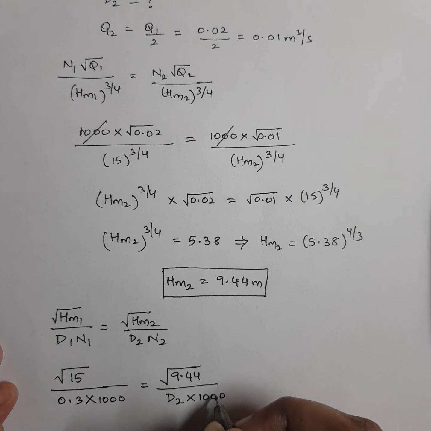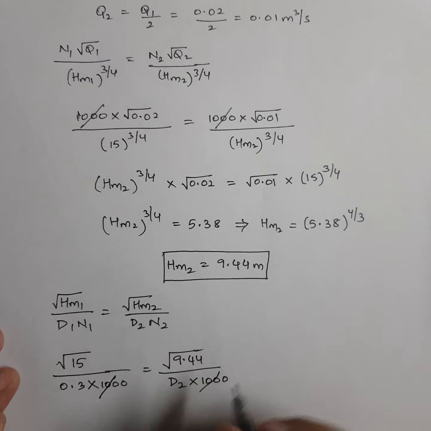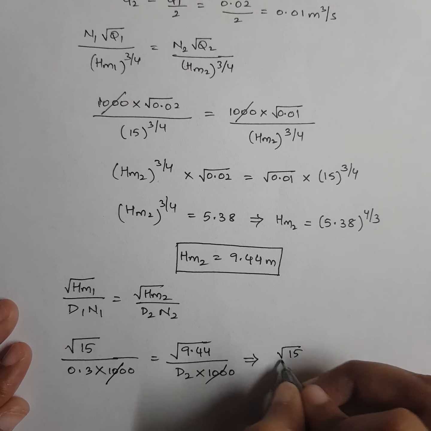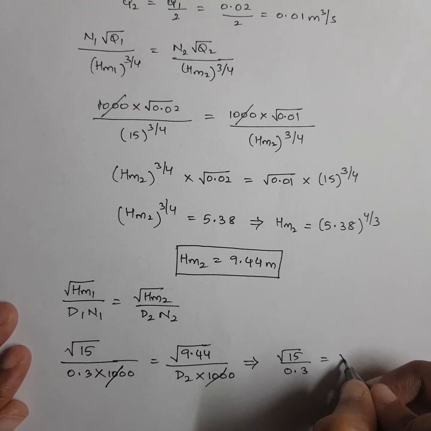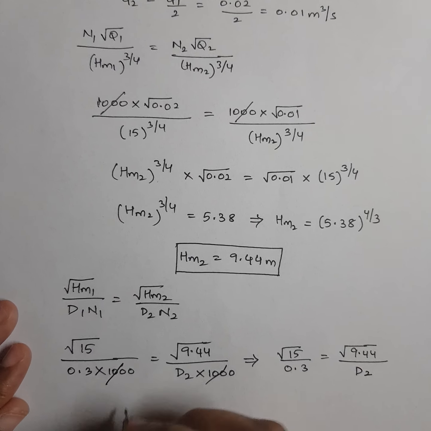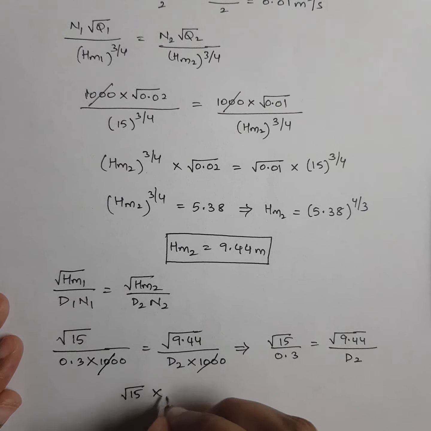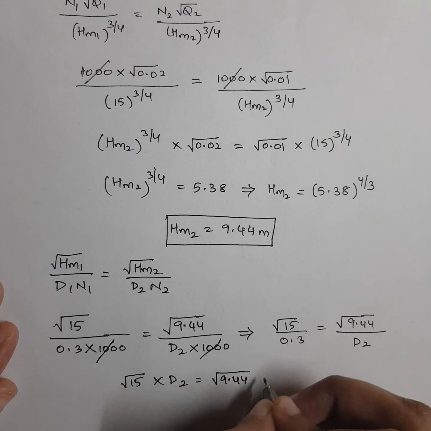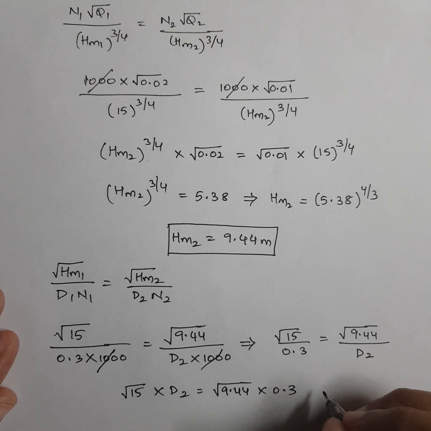is again 1000. You can cancel out 1000 and 1000, right? So what are you left with now? Under root 15 by 0.3 is equal to under root of 9.44 by D2. So from here let's have a cross multiplication. Root 15 into D2 is equal to root 9.44 into 0.3. So from here what will be?